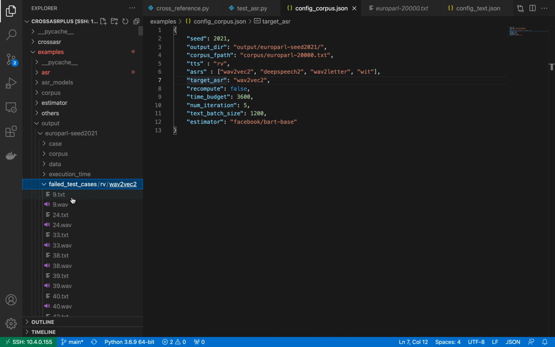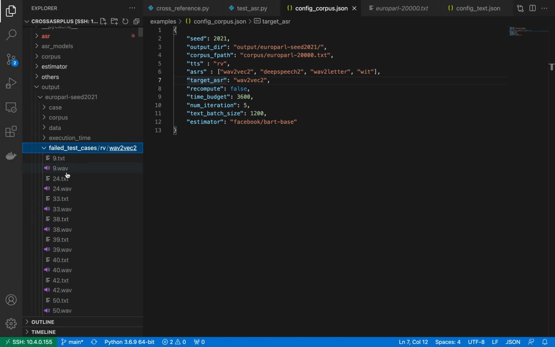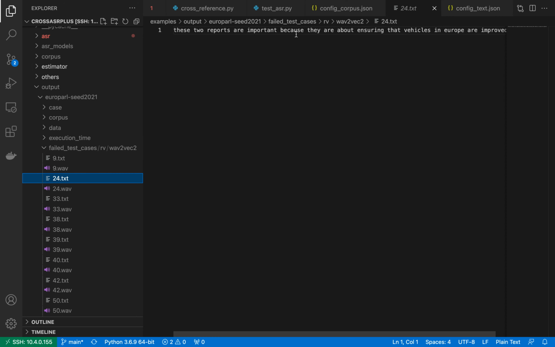This folder will contain the audio that Wav2Vec2 wrongly transcribes, and the text is the ground truth. It will help the Wav2Vec2 developer to use this data and augment it into the training data, which maybe can improve the performance of Wav2Vec2 after retraining.